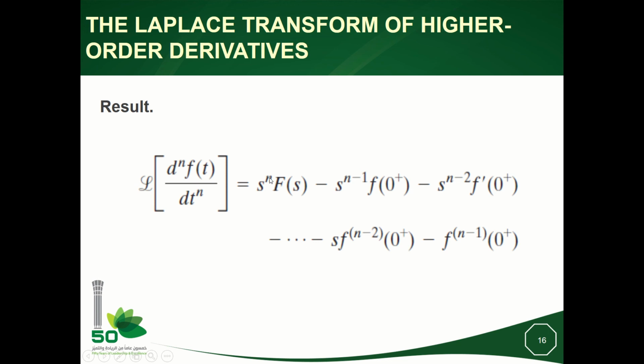So we will start from the higher order n of differentiation, and then we will reduce, and we keep minus always. So minus s^(n-1) f of 0 plus, and then I will decrease the power of s by 1, and I will replace f by f prime, and I will decrease the order until I have s power 0 times the differentiation of order n minus 1 at time equal to 0 plus.